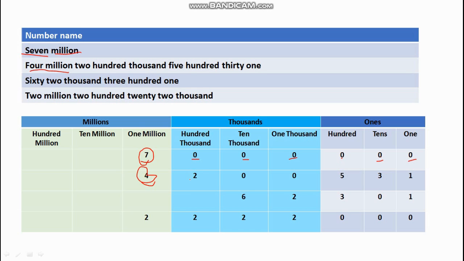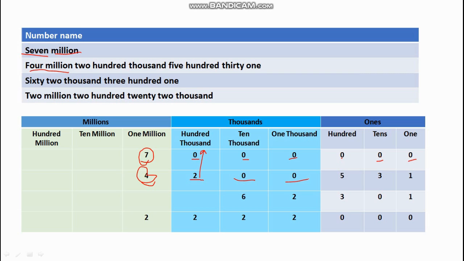200,000. So 2 is under 100,000 place. The question is self-explanatory. The number is saying 200,000. That means 2 will come under 100,000 place. 10,000 and 1,000 don't have any digit. So again, put the 0.